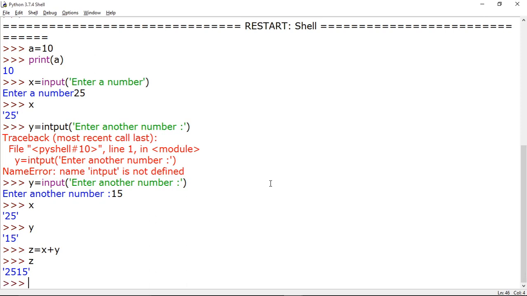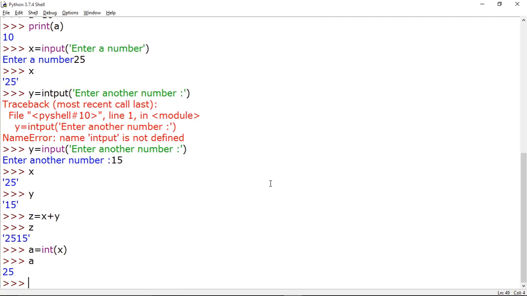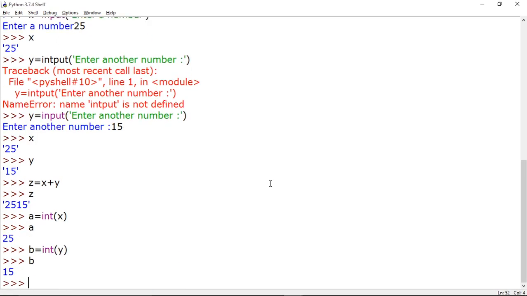instead of adding these numbers 25 and 15. We are supposing that we are going to get the answer as 40, but that is not coming. It is because x and y are presently in string form, so we need to convert those numbers into integer form. So the next built-in function is the int function. What I will do, say a equal int, and then I am writing x. Now if you see the value of a, a has become 25. In the same way b equal int y. You can see b is coming as 15.